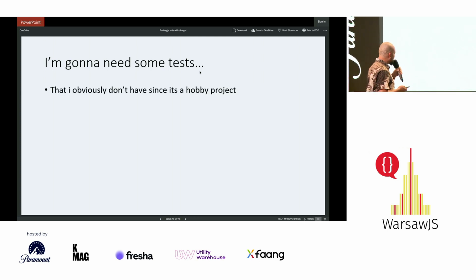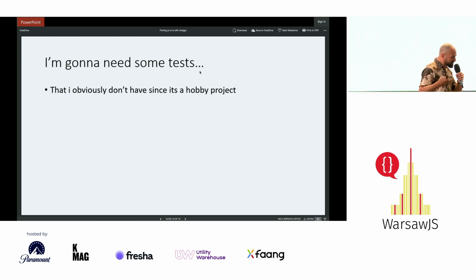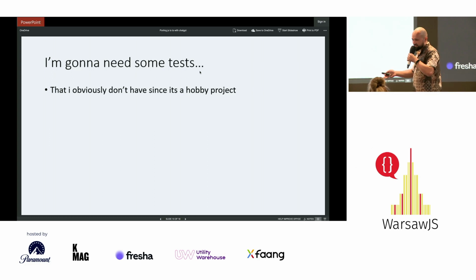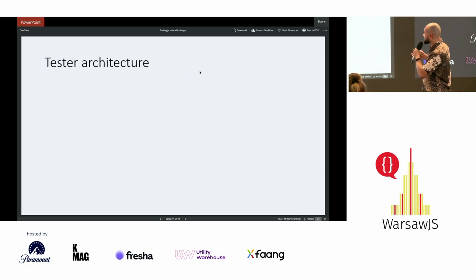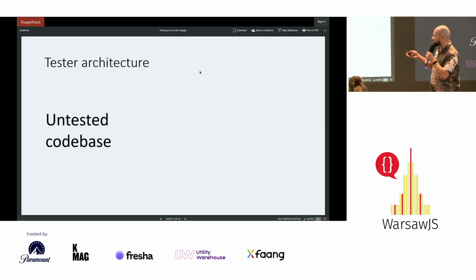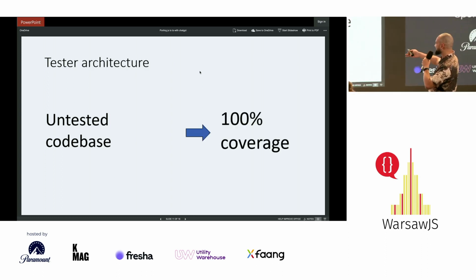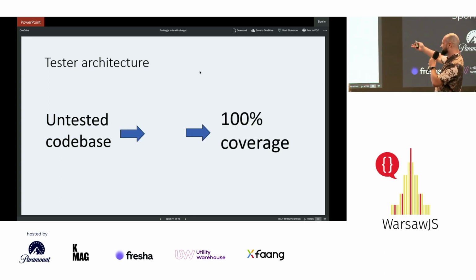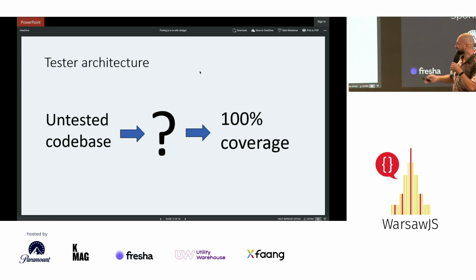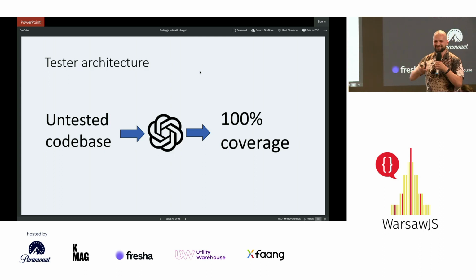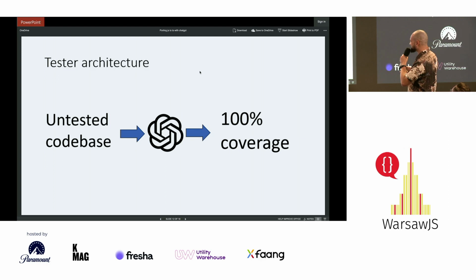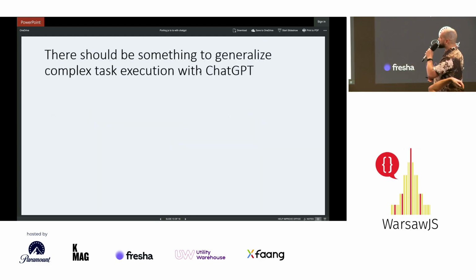So yeah, I noticed that I'm gonna need some tests, right? Because no code is no solution. So obviously I didn't have any tests because it's a hobby project. So let's have a tester, right? We have an untested code base, and how do we go from untested code base to, obviously, yeah, you're right.